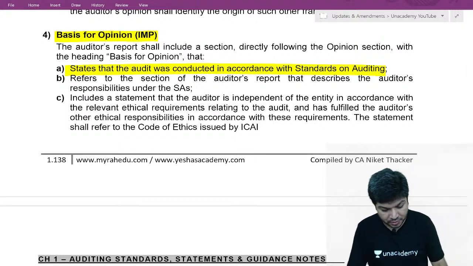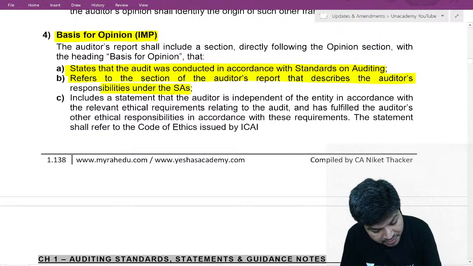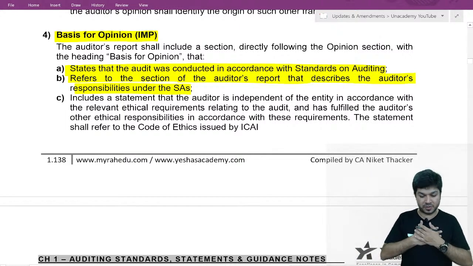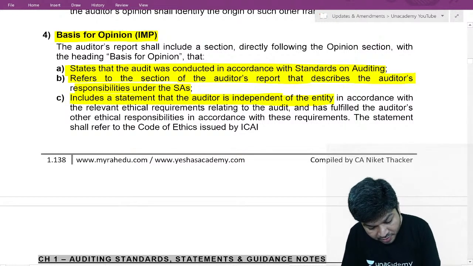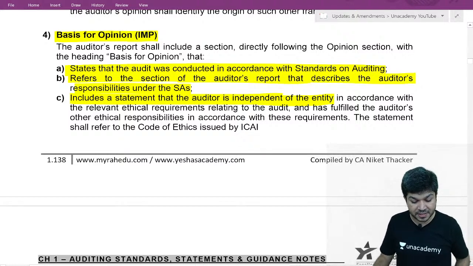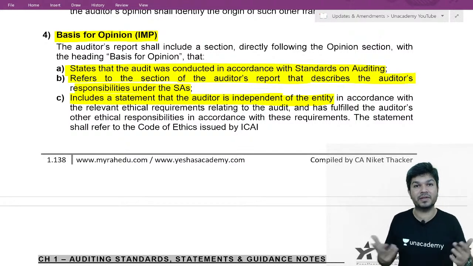Refer to the section which describes your responsibility. Third, you need to make a statement that we are independent of the entity in accordance with the relevant ethical requirements, and we also fulfilled other ethical requirements in accordance with ICAI, and refer to the code of ethics.